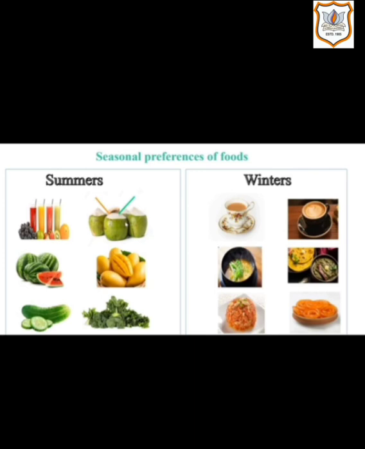While in winters we like to have hot drinks or something really hot, because the winters are very cold. So people prefer to have tea, coffee, soup, jalebi or some hot food varieties. So food also differs with the season, that is, season preferences of food.